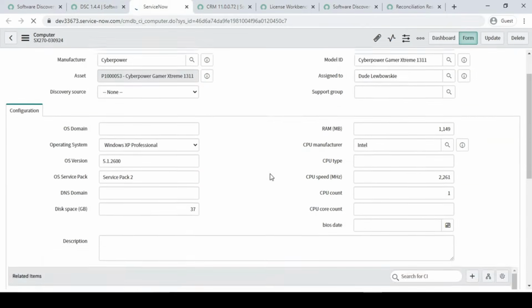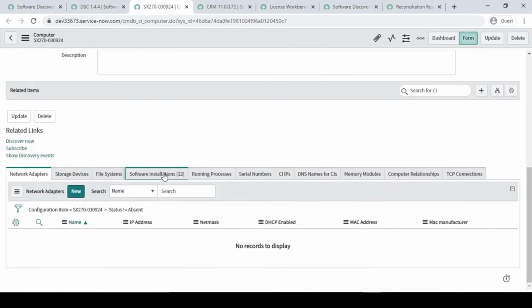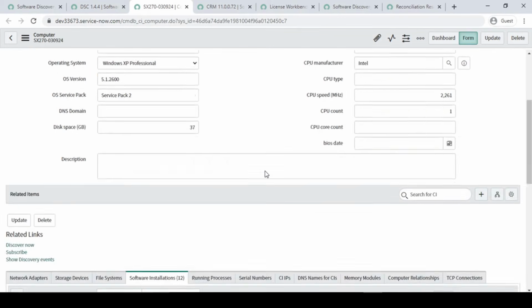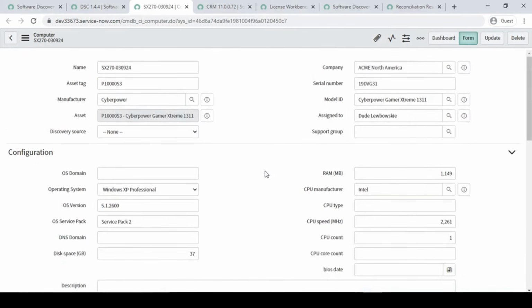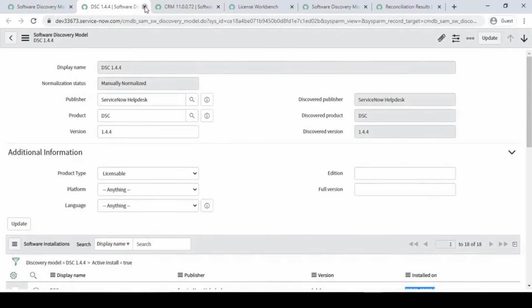If you go over here, this is a hardware device, a computer, and if I go into this device and look at the installed software, here, right? In the installed one there is DSC. So this DSC software is installed on this machine, but we have not purchased any license as of now, right? That's why it is saying it is not compliant. The same applies for the AMS also, right?